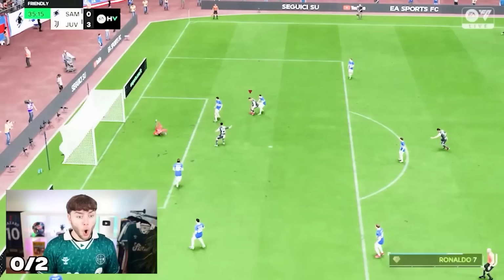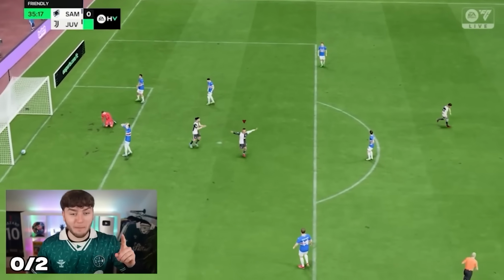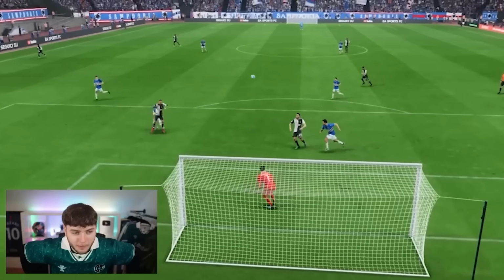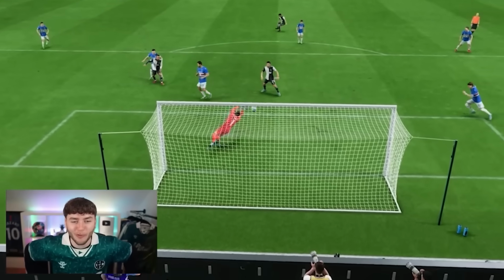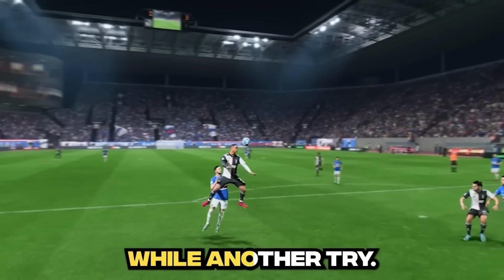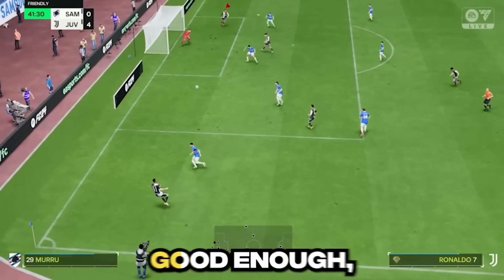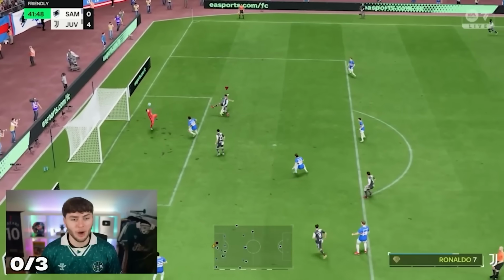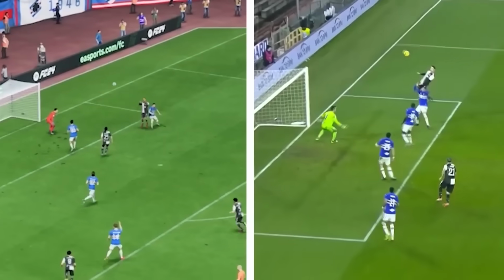Jump high. Oh, that was a high jump. That was definitely a high jump. Oh, Ronaldo got some height on that. But I still wasn't satisfied with that goal, so I had another try, and if the last attempt wasn't good enough, this would be. Ronaldo jumps, he scores!